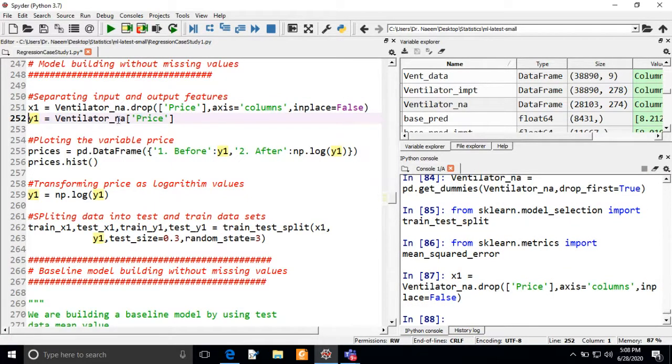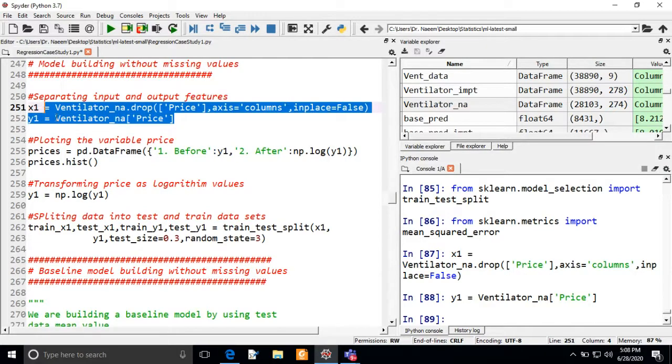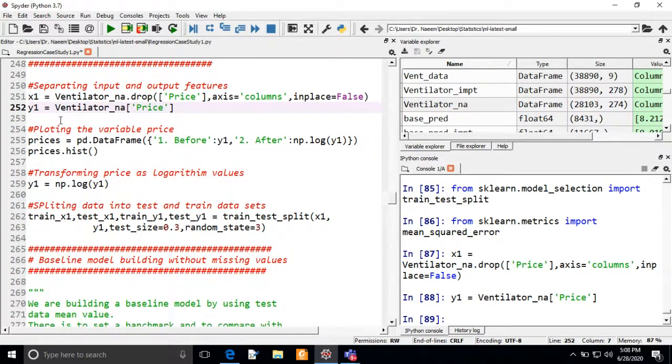Then I am keeping the column price in the output feature that we will use. So these are two data frames we are getting with the input feature and output feature, and these are two different data frames we are going to use for the training set and test set. So first let me discuss this logarithmic value of the y or output feature.